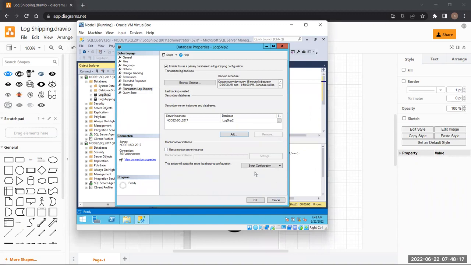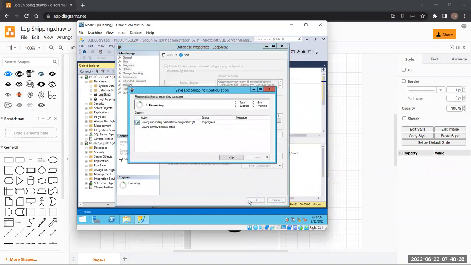Now it is also giving you an option of scripting the configuration, whatever you have configured in this log shipping. You can script it out. We don't need it. We will simply go ahead and press OK.